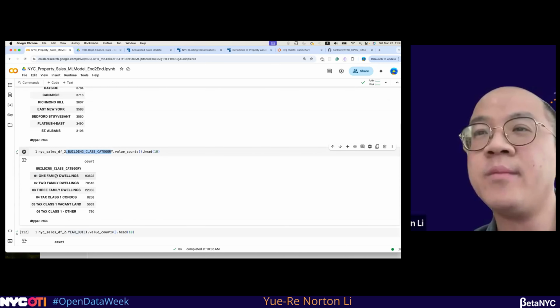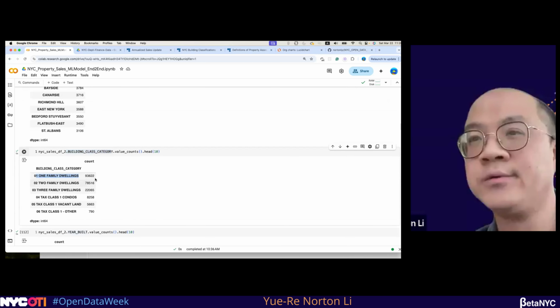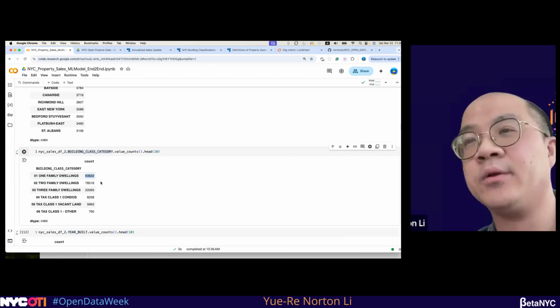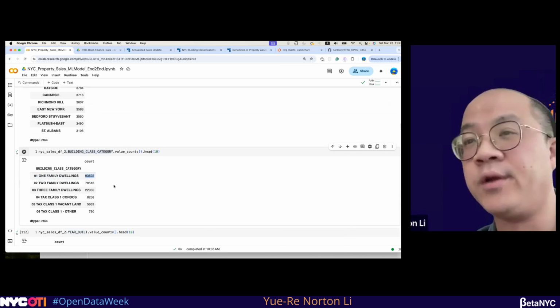Here we are also doing some building class category. You see the one family dwelling has the most counts for sales during the last 5 years, between 2019 to 2023.